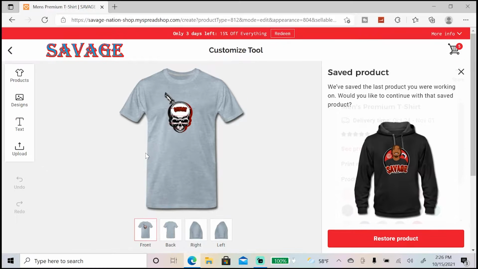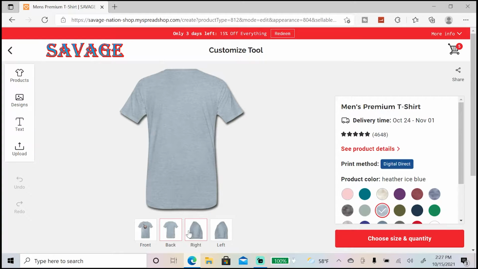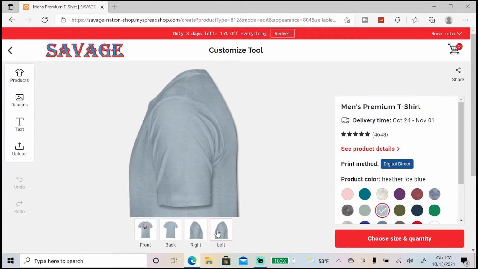As far as adding text and adding more than one of my logos, you can do that. All you have to do is, before you purchase anything, hit the customization tool. As you can see on the left side, you got designs, you can add text, and at the bottom you can pretty much pick where you want to add these extra things. Now it will change the price of that item once you start adding new things, but depending on what you want, it might be a little, might be a lot.